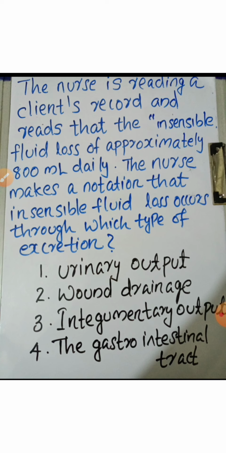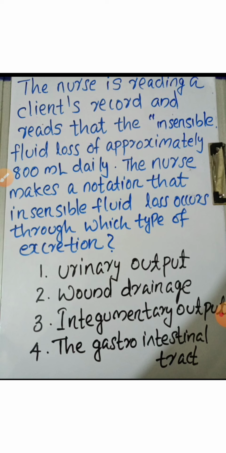So, we know that insensible fluid loss means the fluid inside the body is lost through our skin or through the lungs. As perspiration through the skin, and through the lungs when we are breathing, inspiration and expiration, there is a chance of fluid loss through the air.